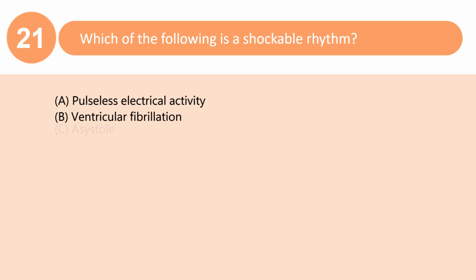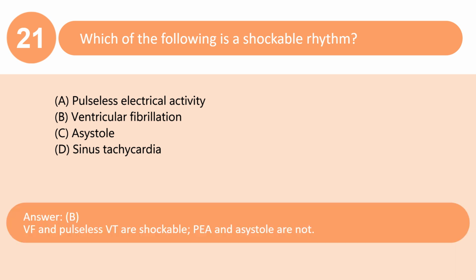Which of the following is a shockable rhythm? A. Pulseless electrical activity. B. Ventricular fibrillation. C. Asystole. D. Sinus tachycardia. Answer, B. VF and pulseless VT are shockable, PEA and asystole are not.